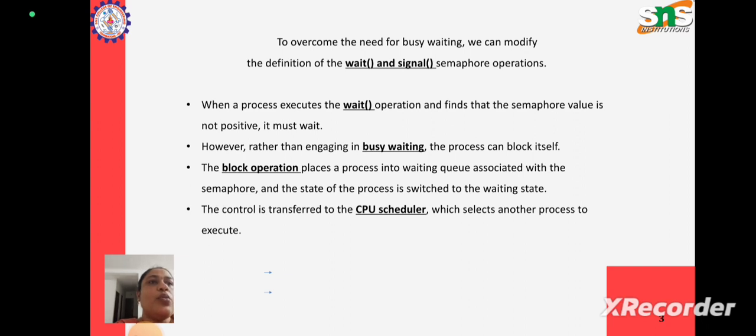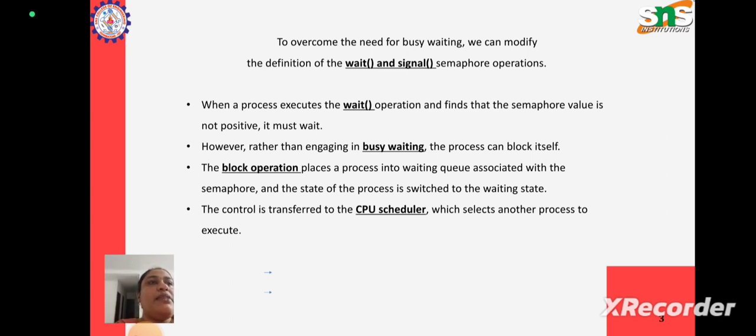So how can we overcome the need for busy waiting? Here is a solution. Rather than engaging in busy waiting, the process can block itself. What does this mean? The block operation places a process into a waiting queue associated with the semaphore, and the state of the process is switched to the waiting state.